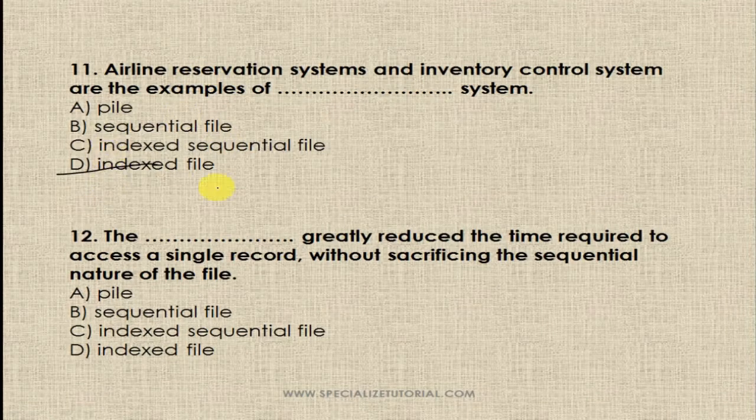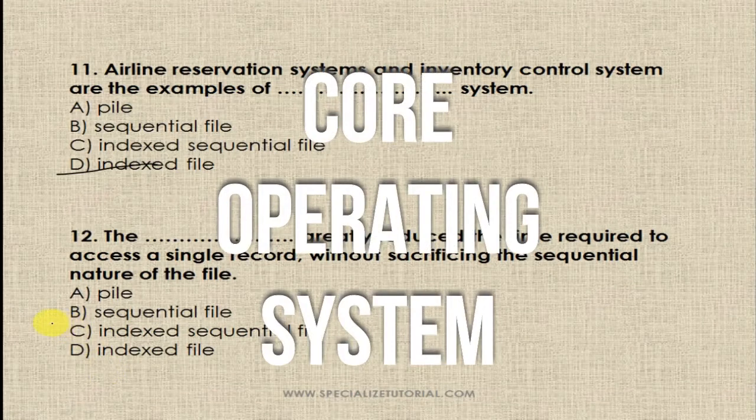Question number 12. The dash greatly reduces the time required to access a single record without sacrificing the sequential nature of the file. So the options are file, sequential file, indexed sequential, and indexed file. Okay, so B, sequential file.